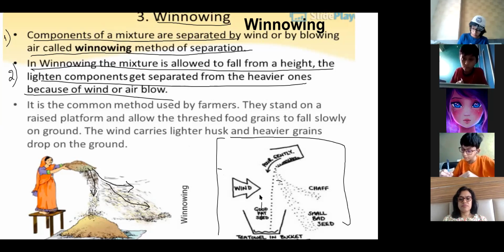Ma'am, wait, I'm writing and then we need to draw also. If you understand the diagram, you don't need to draw.